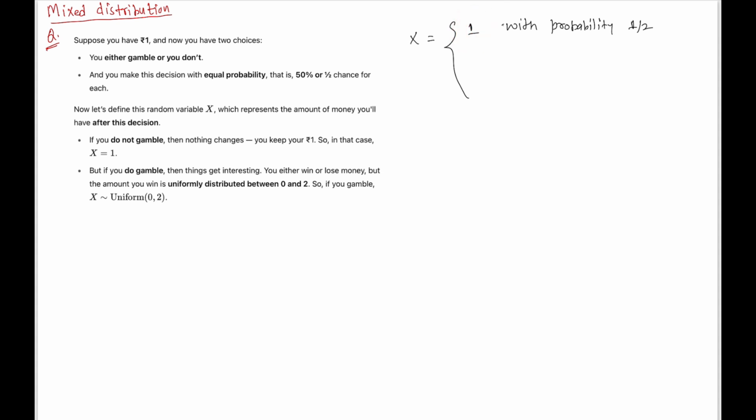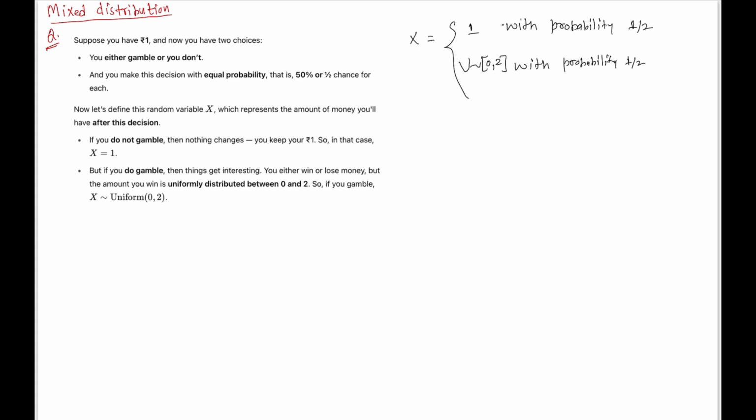And if you do gamble, with probability half, then you will have money, whether you lose or win, that will be uniformly distributed between rupees 0 and 2, right?